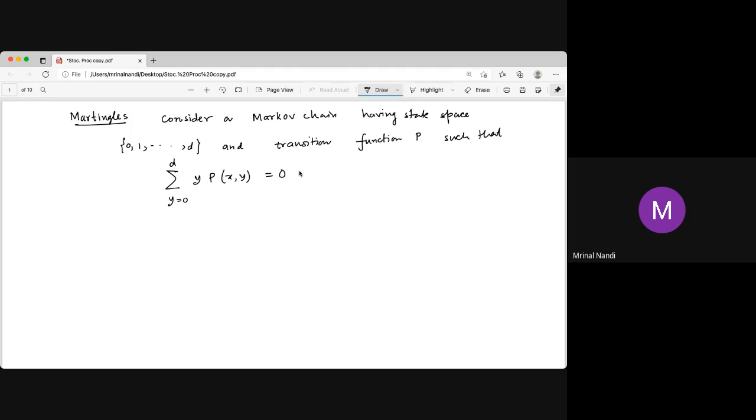So a special type of transition function, such that the expectation... sorry, it is not 0, it's x. So start from x, go to y, and multiply that probability with y. That is x.